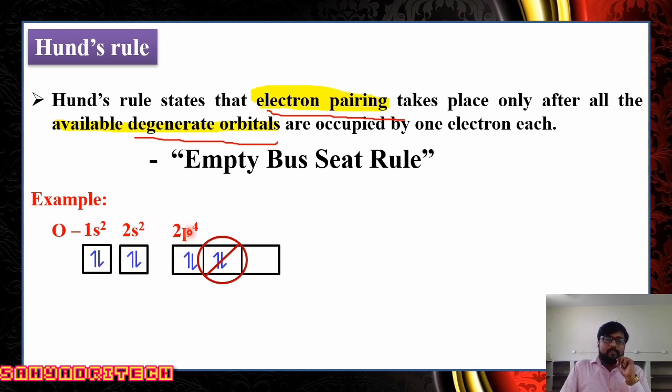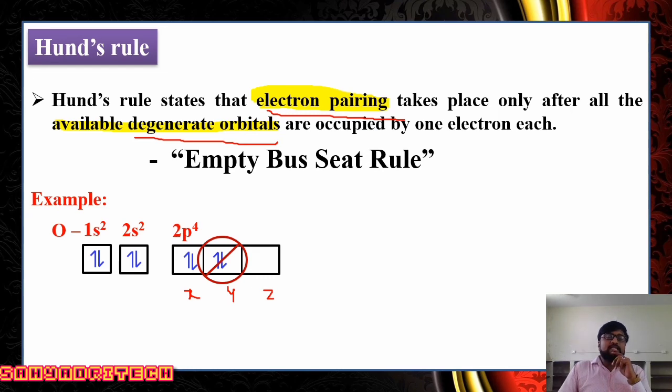The remaining 4 electrons enter the p orbitals, so 2p4. For the p subshell there will be 3 orbitals: 2px, 2py and 2pz. These are the degenerate orbitals.